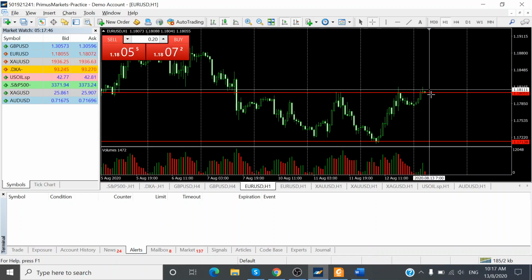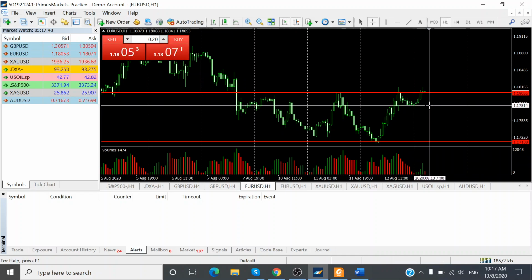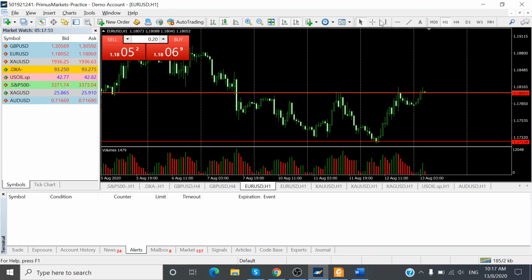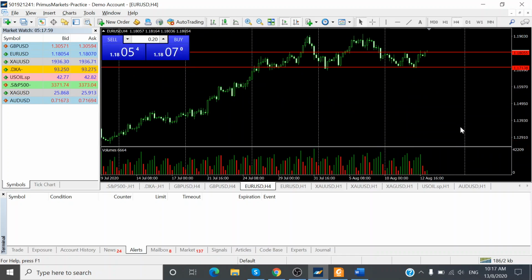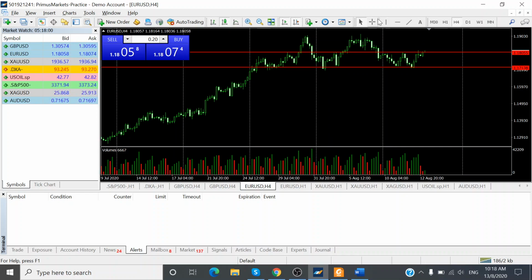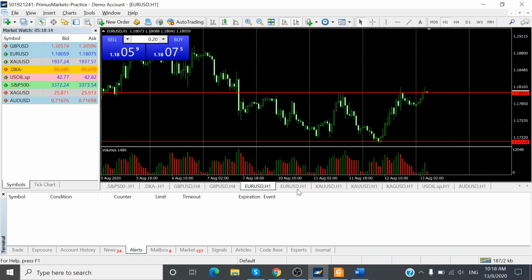Back on the euro dollar, currently the support levels are at 1.1781, which is 25 pips to the downside, and the immediate resistance is very near at 1.1816. Possibly, if it does have any strength to go up, we will be looking for it to go up towards the 1.1830 levels. Okay, another 25 pips to the upside. So it could be a pretty tight range for the euro dollar in terms of movement.